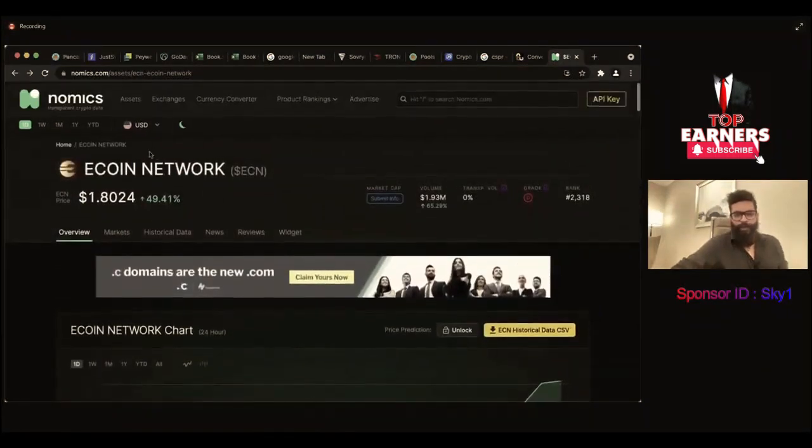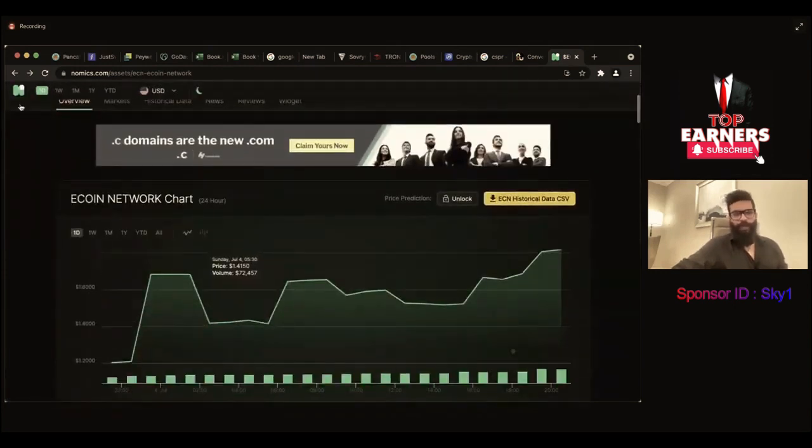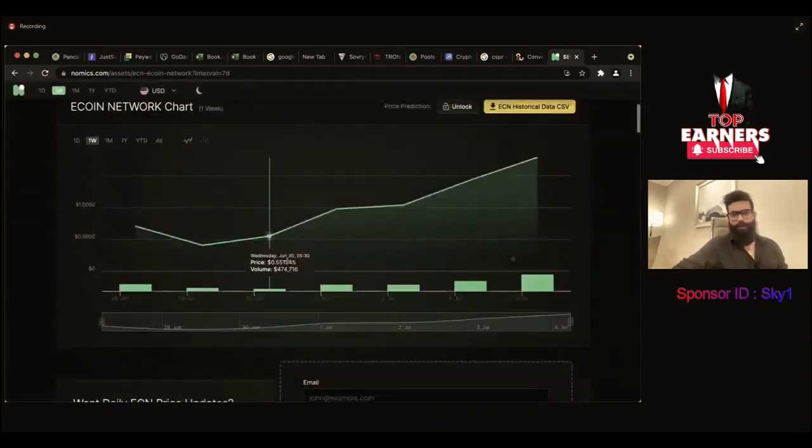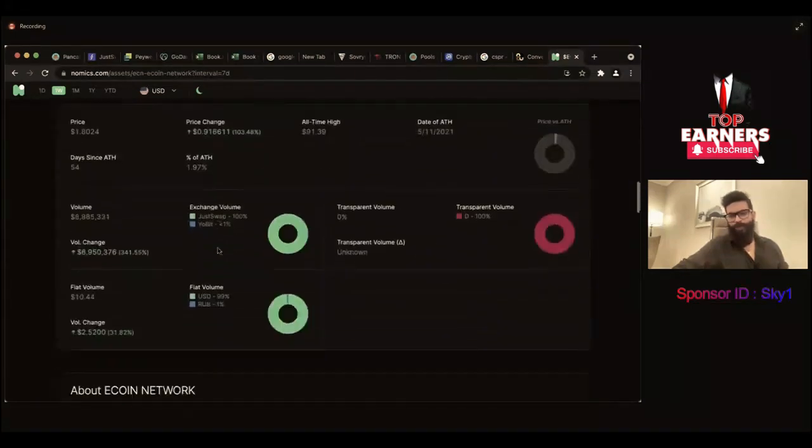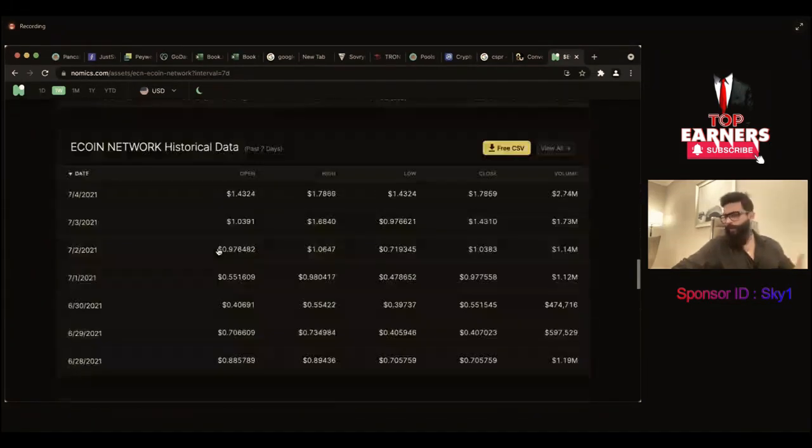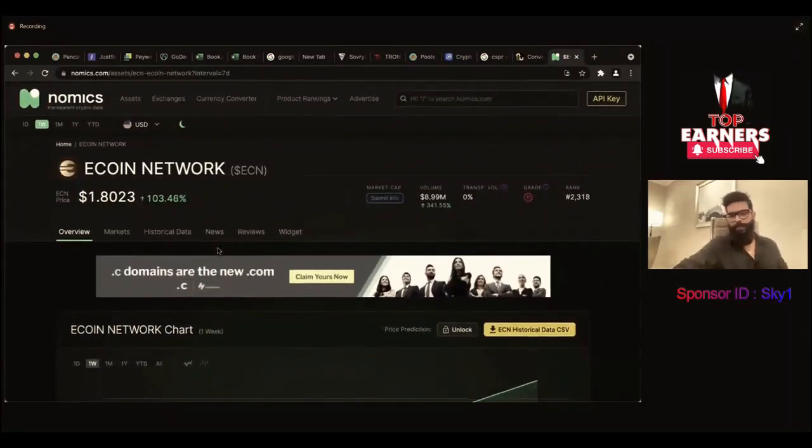So this is a tool for you, which you can use. You can see 1 day, you can click on 1 week, and you can see from here to here in 1 week. This is the last 1 week chart. You see all the information for 1 week here. So for any currency, this is your product. When you want to show someone about eCoin network, ECN, you just open Nomics and show your coin. You tell them, you can see the growth. In 1 week, the growth is 103%.